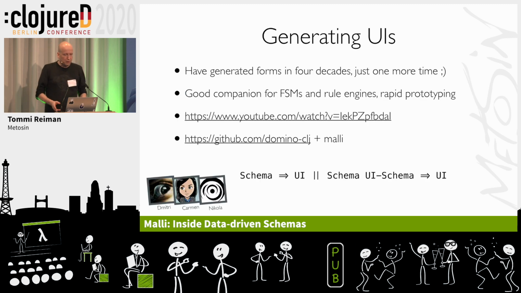Generating UIs, this is like the holy grail. I just counted, I've done it in 4 different decades. My first startup was in '97 and we did huge Perl, Berkeley DB, form generation software. It was great. There are lots of tools for that, but for some reason all the tools never survive to the next project. It's always crappy and you have to reinvent the wheel. Now there's the Toronto guys, Dimitri, Carmen. They had this lovely talk about the healthcare systems they were building with Clojure, and they have been pushing this Domino CLJ out, and it will have this form generation, and they are about to integrate Malli into that. So looking forward to that.